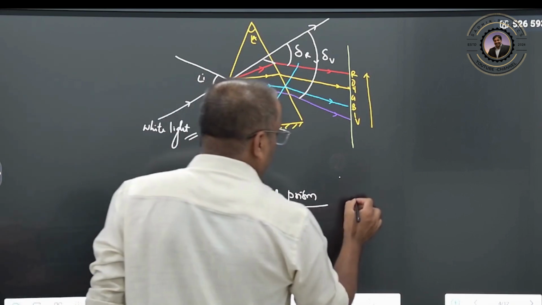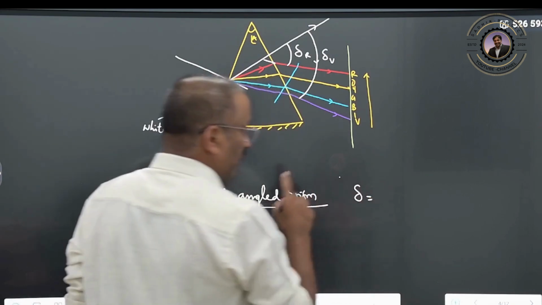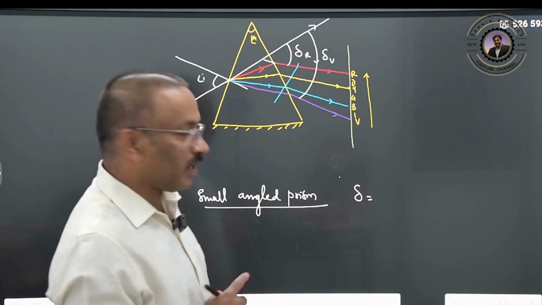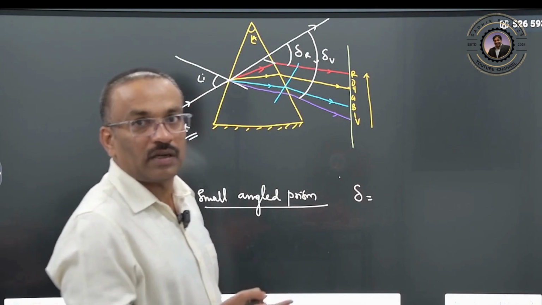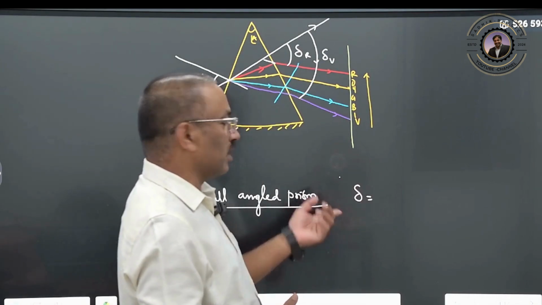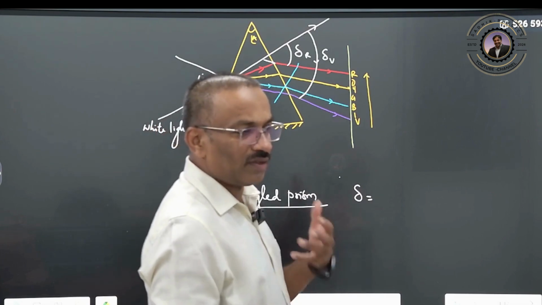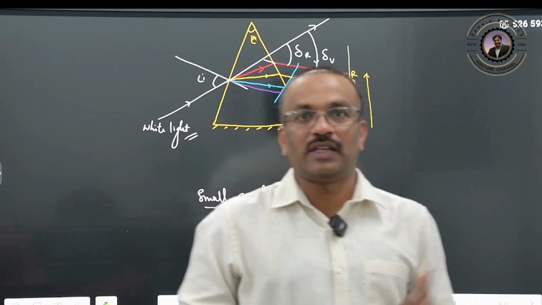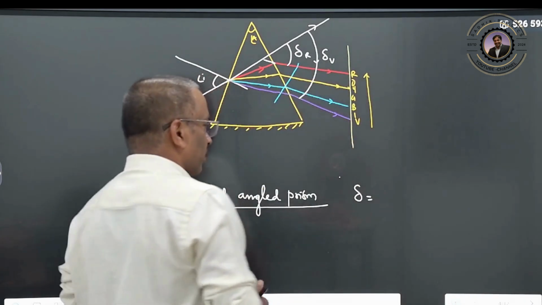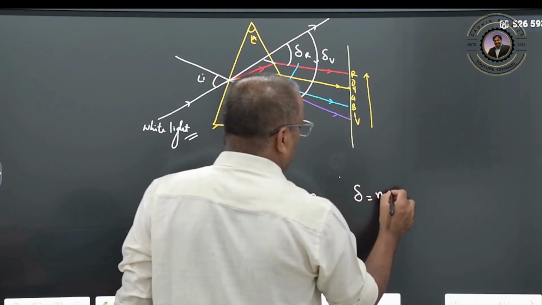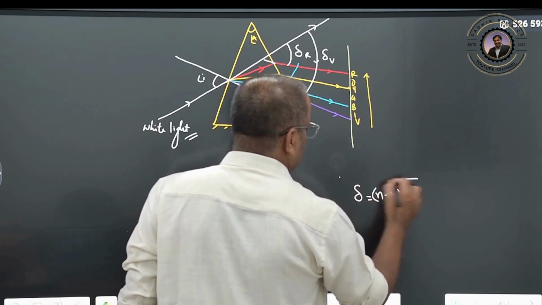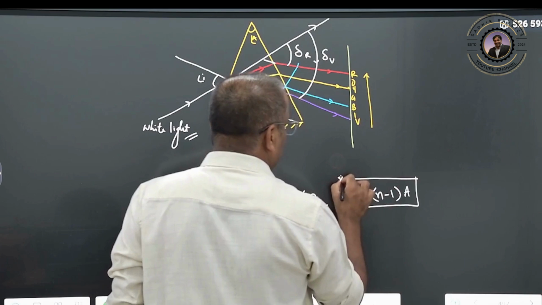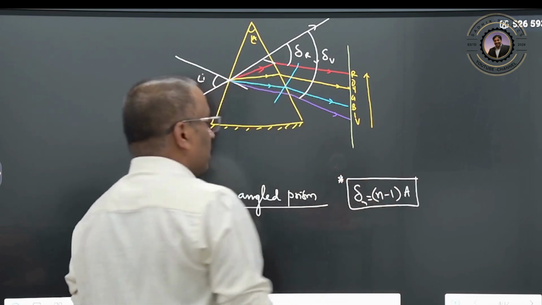Here, the angle of deviation derivation we already discussed in the prism video. If you did not check it, please go and check that prism video. Whatever the problems are, how to solve them very quickly, I also discussed in that video. So it will be (n minus 1) into A. This is for a small angled prism, and this is your minimum deviation.